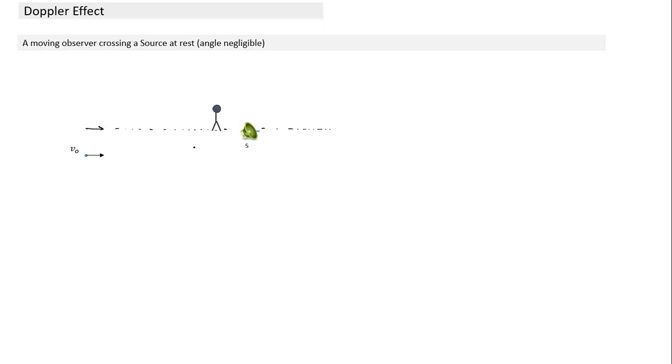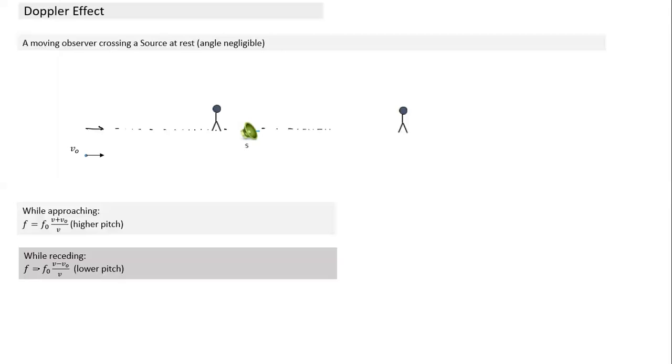This is how it is moving initially. The first case is the approach case. While approaching, in this case, Vs is 0. Approach comes in the numerator. Since the observer is moving towards the source, there is no change in the sign: V plus VO while approaching, higher pitch. And this is what will happen after it has crossed. It's moving away, so we need to reverse the sign here. It will become minus. So this is while receding, it will have a lower pitch.